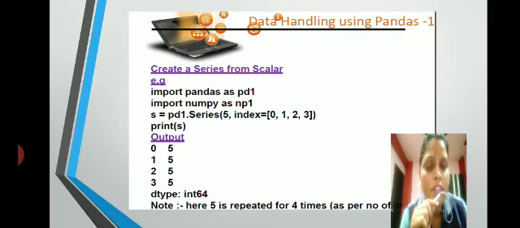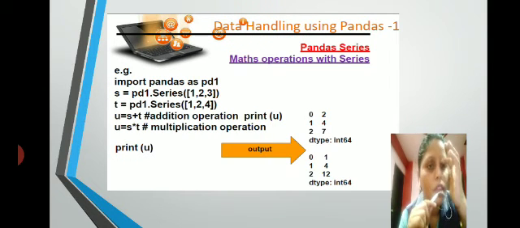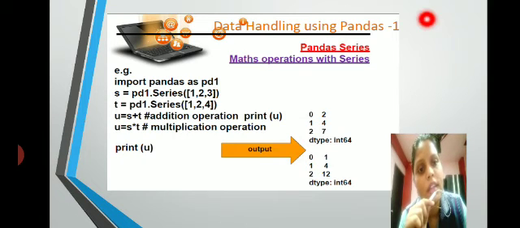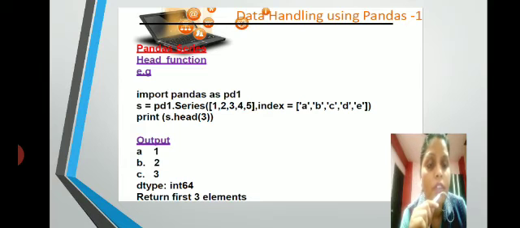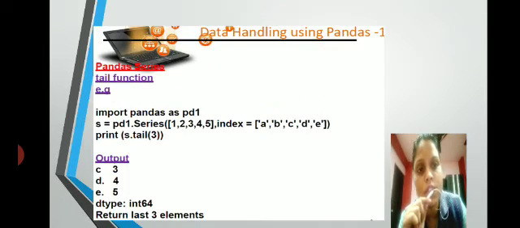Similarly, again different ways of creating the series. We can create from a scalar quantity, as it has been given here, a fixed quantity, that is 5. So 0 1 2 3 is the index position, and the fixed value is your 5. Similarly math operations we have done, that is plus, minus, and here plus, and multiplication has been given. Head function, the first 5 elements by default it is going to display. If you mention a number there, as head of 3, that means it is going to display the first 3 elements.